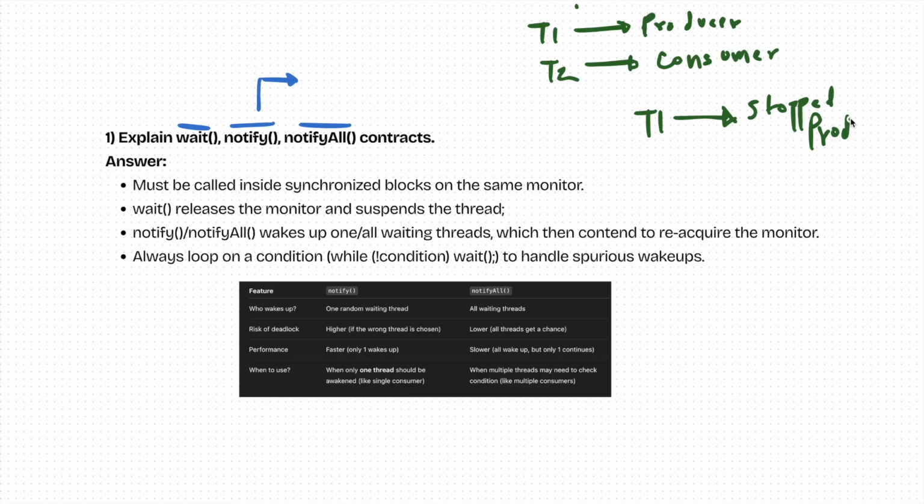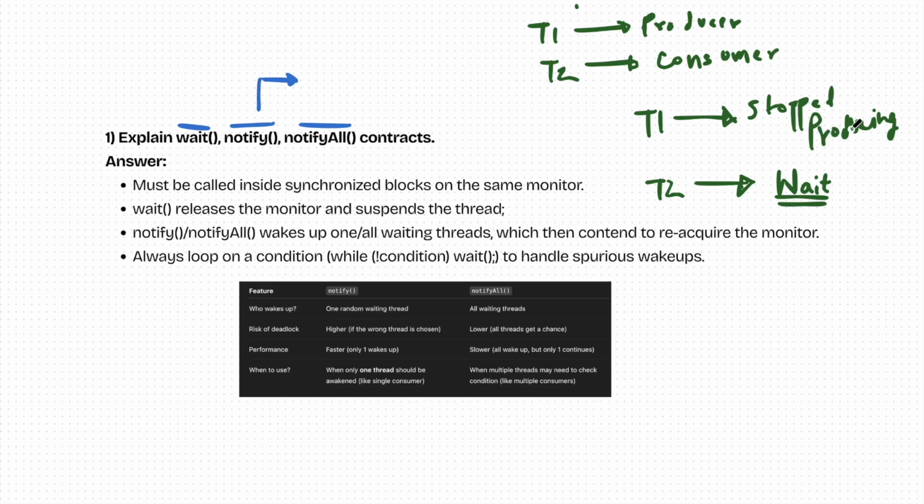It means that due to some reason, the reason can be anything x, y, z, due to some blockage or due to exhaustion of data, T1 has stopped producing the data. Now T2 comes and sees that T2 has to consume, but there is no more data to consume. Now what will T2 do? T2 will simply wait until new data is produced.